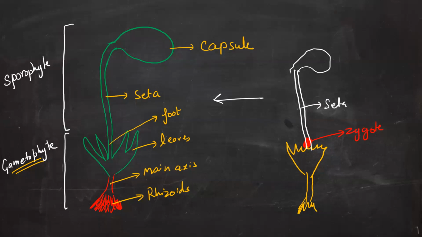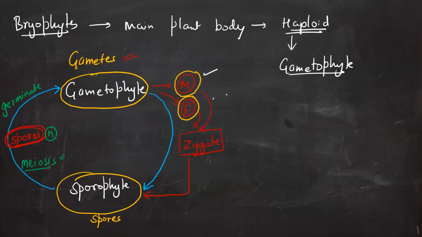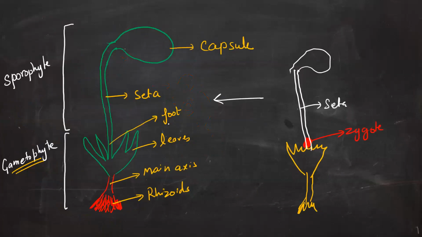Gametophyte. When the gametophyte has produced the male and female gametes, they will fuse together to form a zygote, and the zygote will differentiate or germinate to form the sporophyte, which has the parts foot, seta, and capsule.